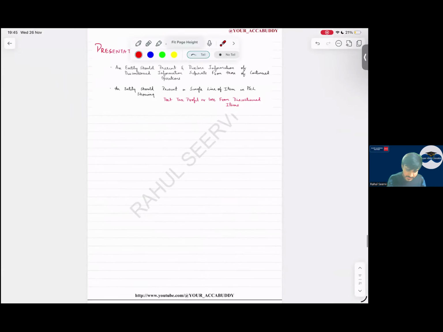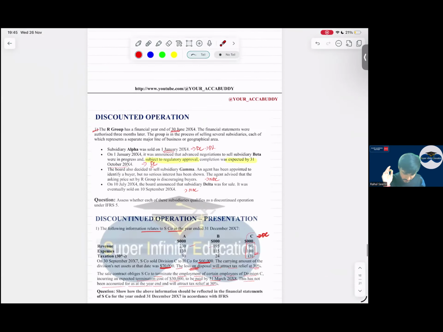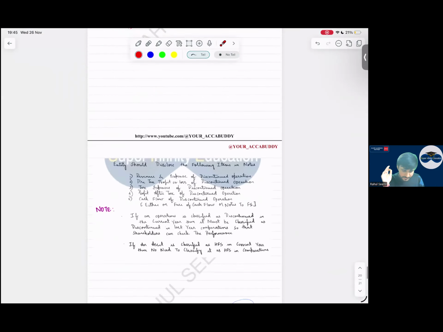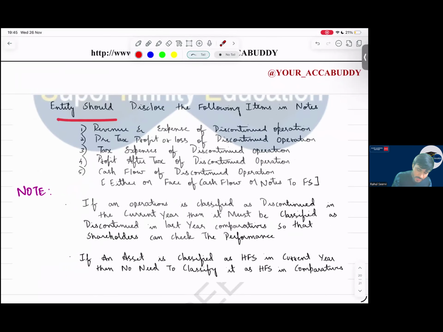Presentation, how will we present it? We will present it in a single line item. Then the entity should disclose the following items.